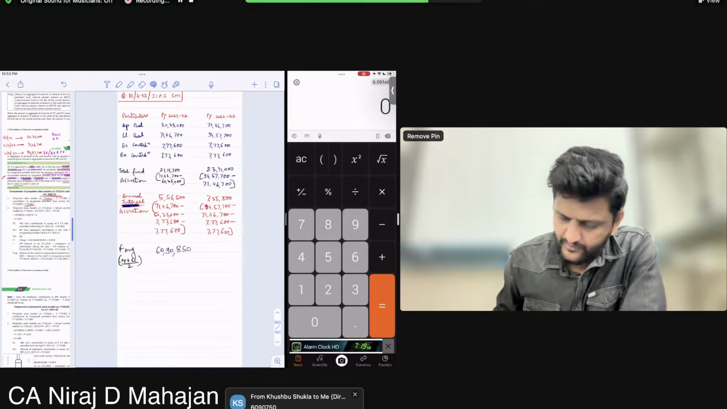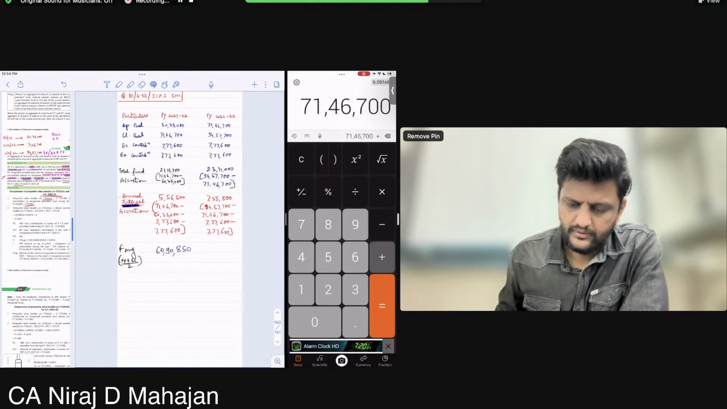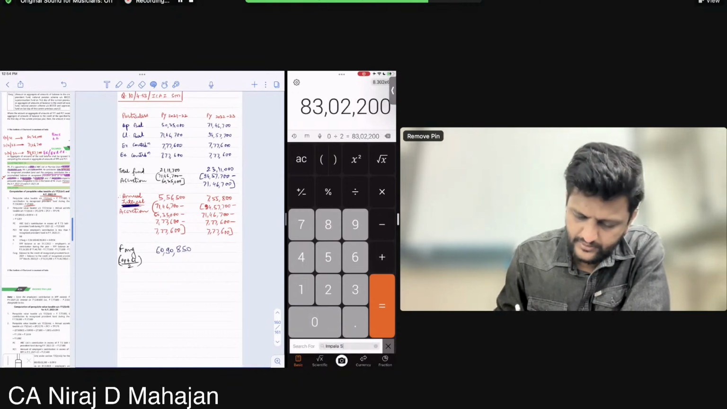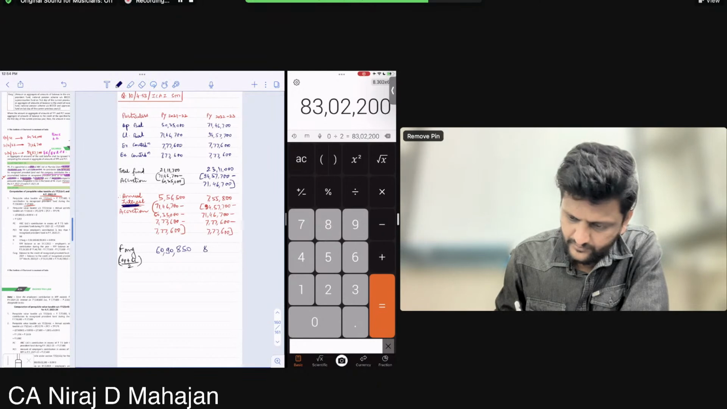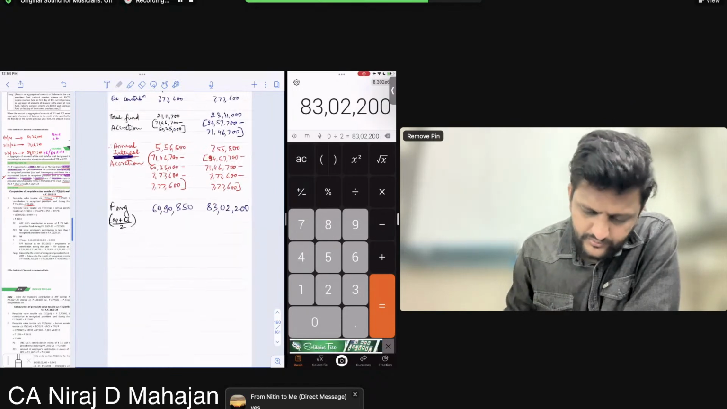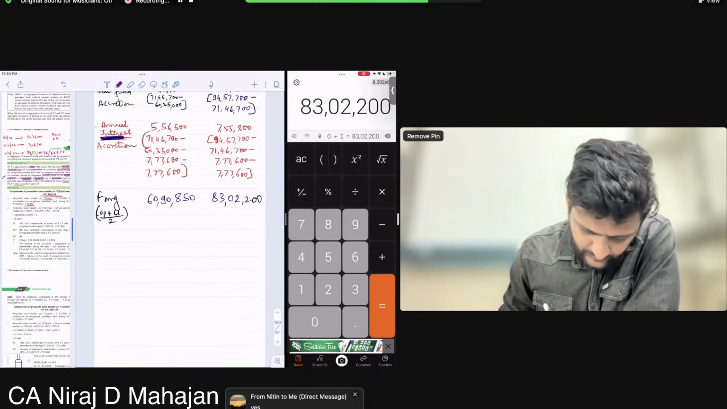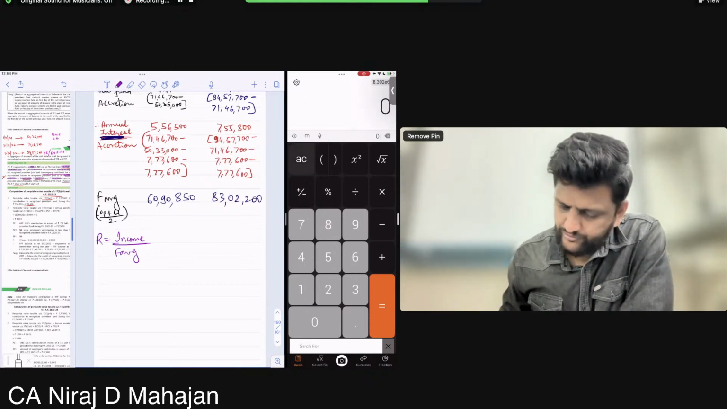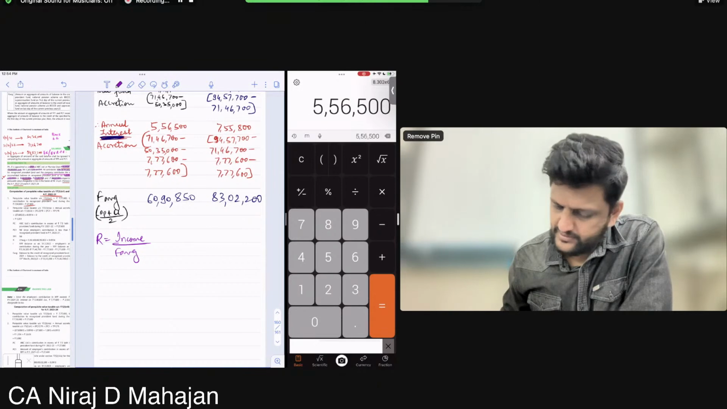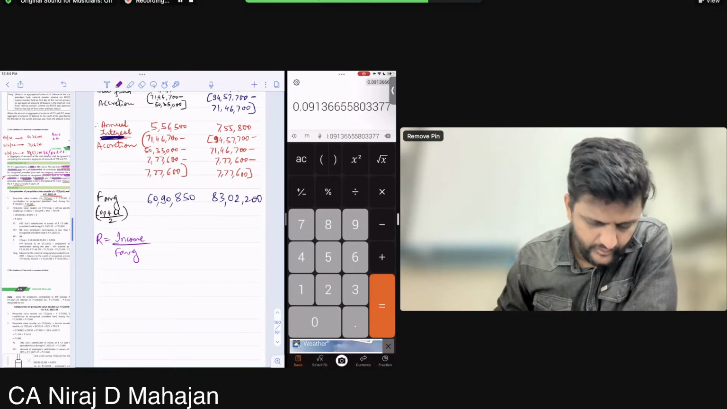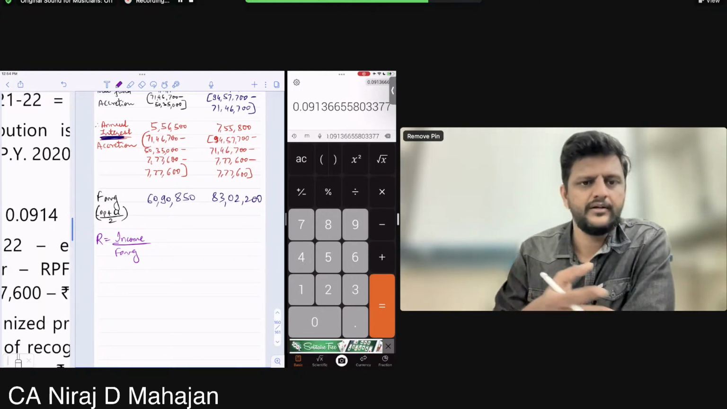And your second year. 83 lakhs. Right? Can I get my value of R now? Okay, so 556 500 divided by 60 lakh 90,850 is 0.0913. Now we'll see. They have done rounding of something like that.